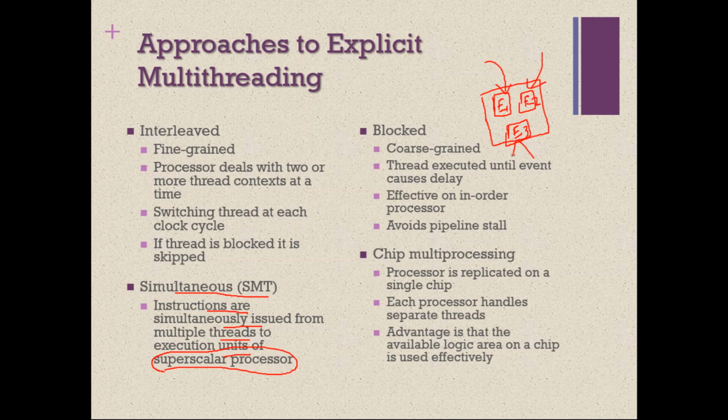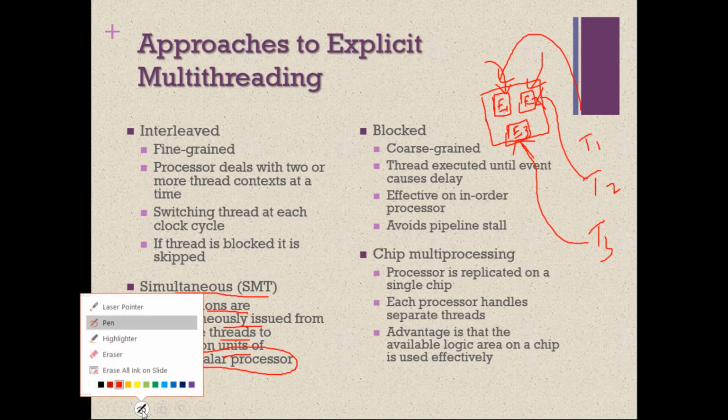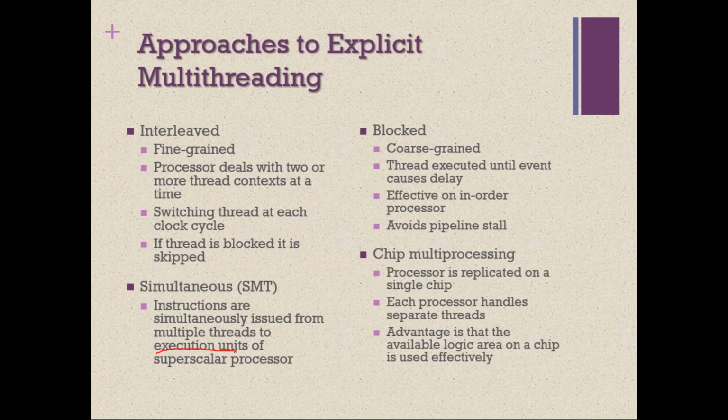Now if you have multi-threading, say for example 3 threads, T1, T2 and T3, really these 3 threads can be executed parallelly. During one clock cycle itself, an instruction from T1, an instruction from T2 and an instruction from T3 can all be executed in a single clock cycle. That is what is called simultaneous multi-threading. Instructions are simultaneously issued from multiple threads to execution units of superscalar processors because we have multiple execution units. So this is about SMT.